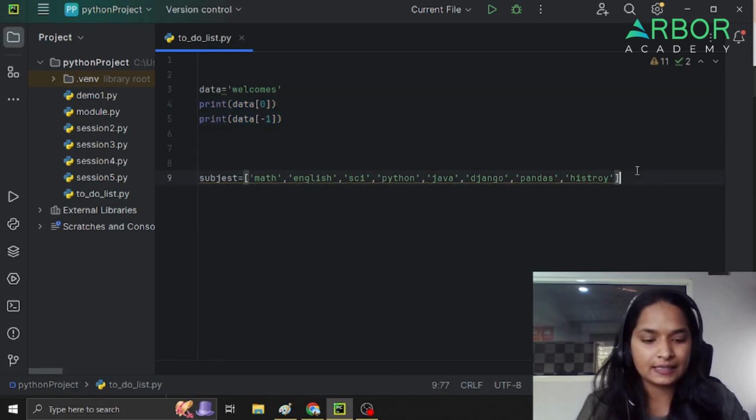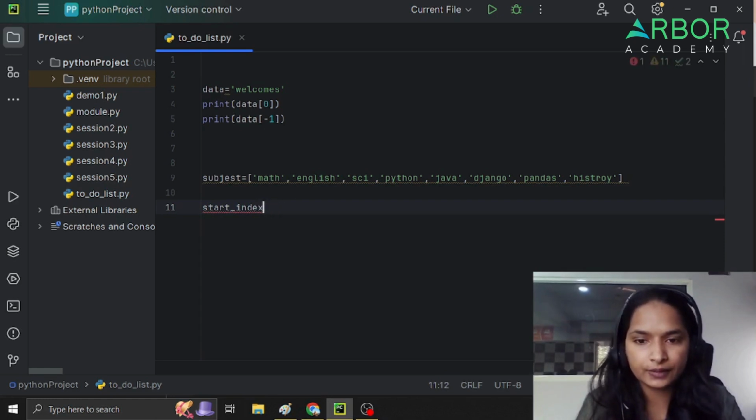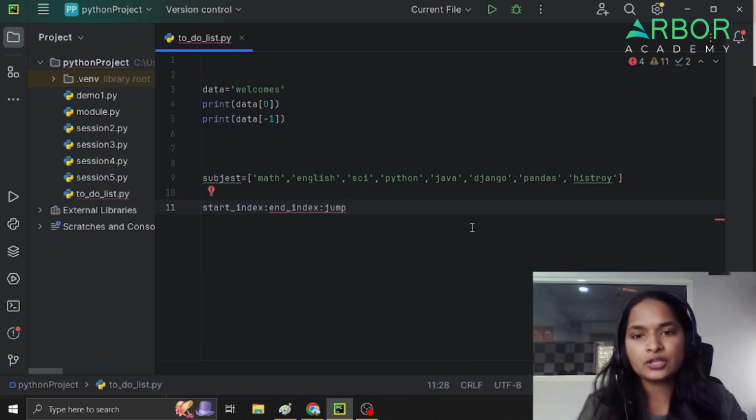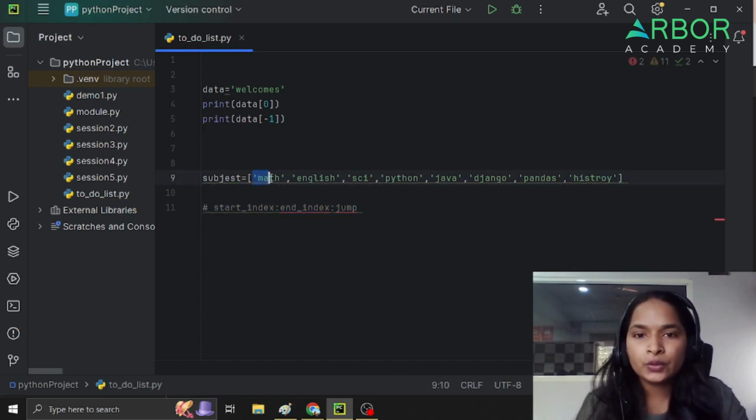So what is slicing? Slicing always has a start index, then an end index, and then the jump. The default value for the jump is 1. Now I want to get the first 3 values.